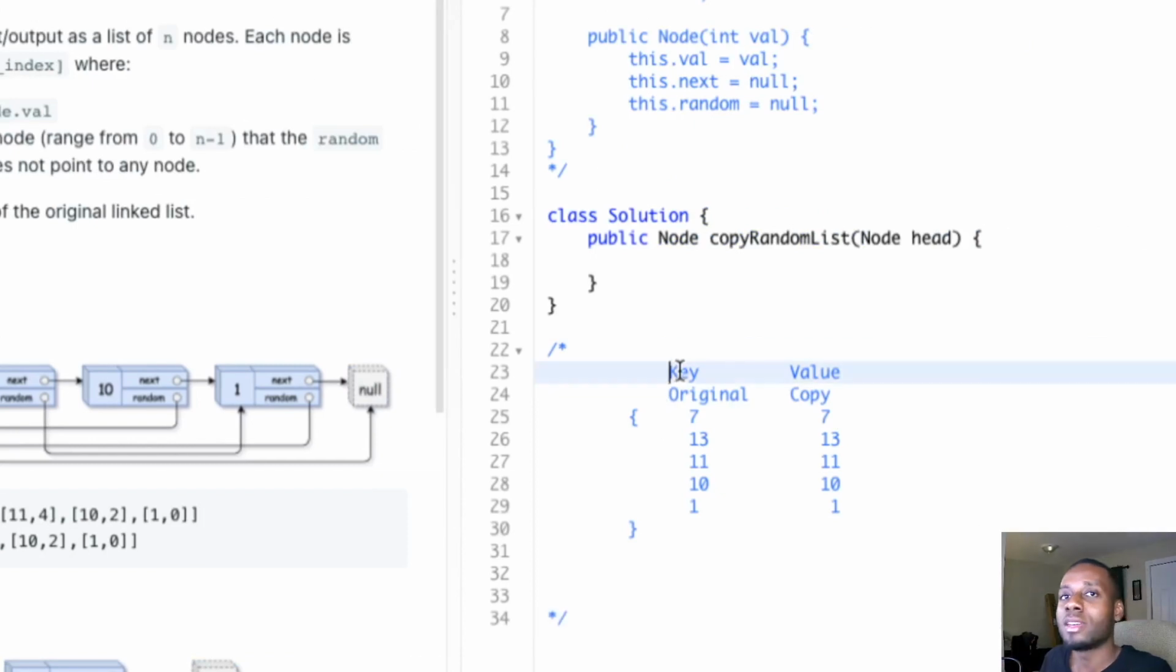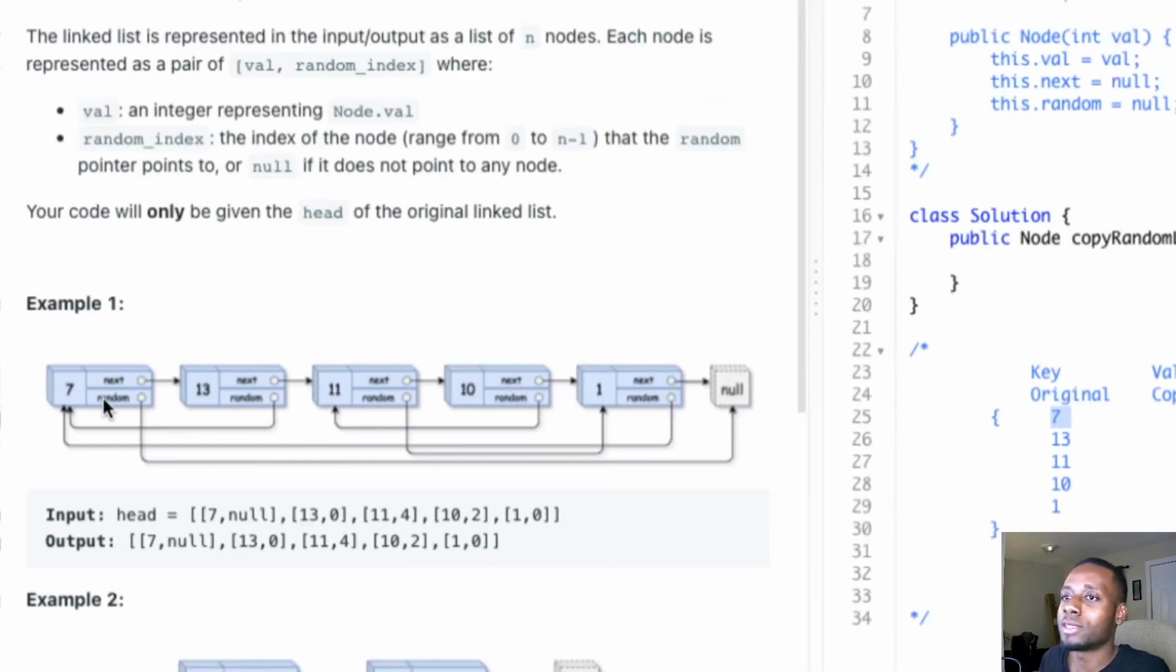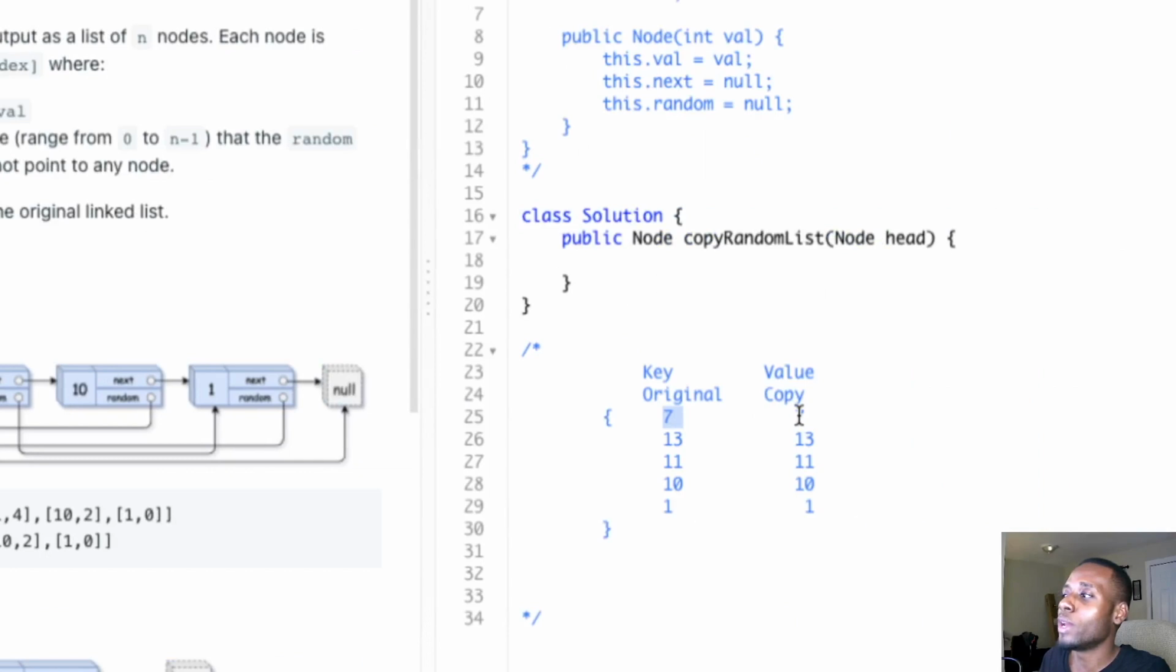So we have a key and we have a value, right? And the key is going to be the original node, and the value is going to be the copy, guys. So the original 7 is going to be pointing to another object node that's going to have the same value as the original.